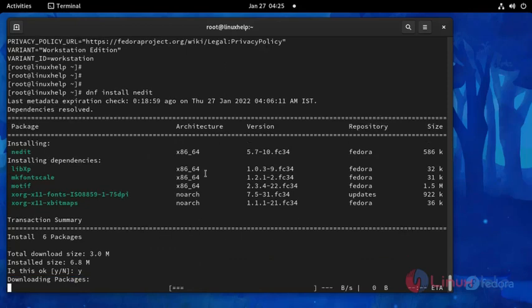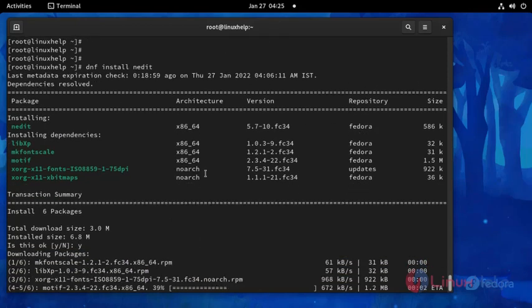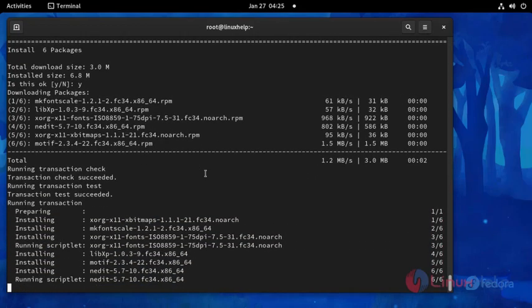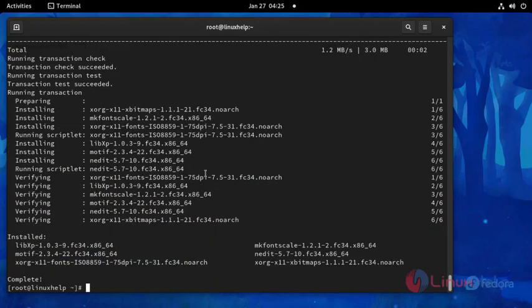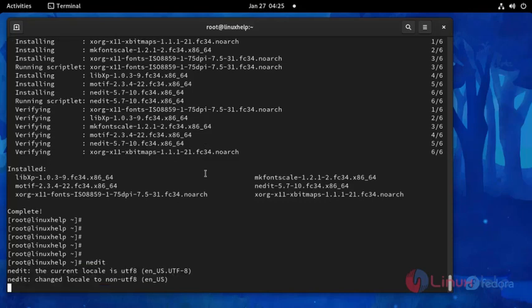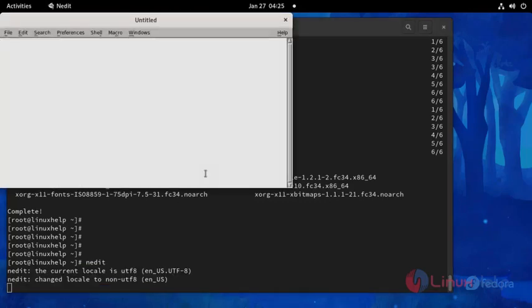Press Y to continue. Installation completed, and then I'm going to execute the NEdit command. Use the following command. The editor is open. This is an editor. Here you can edit your files.